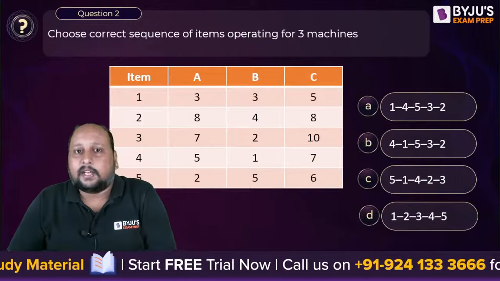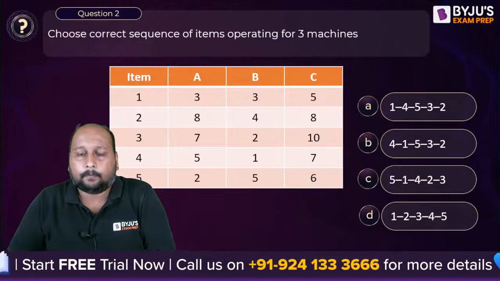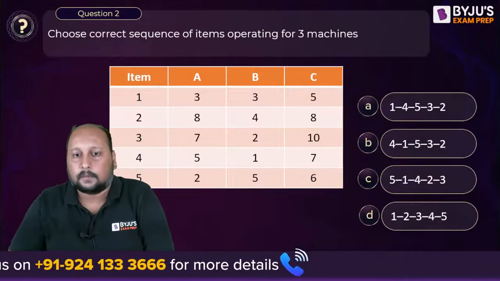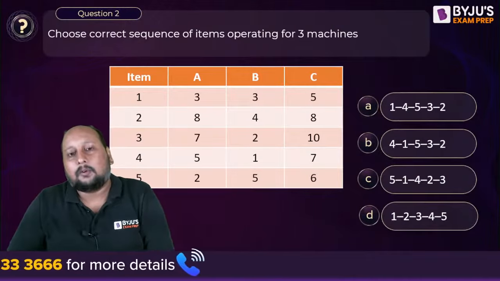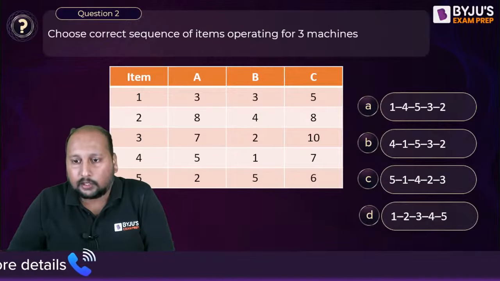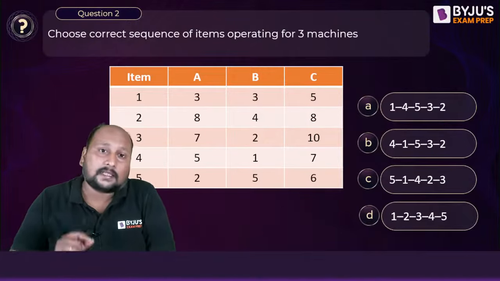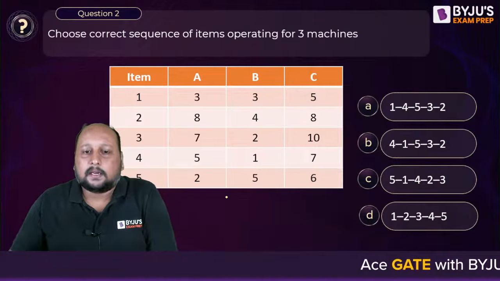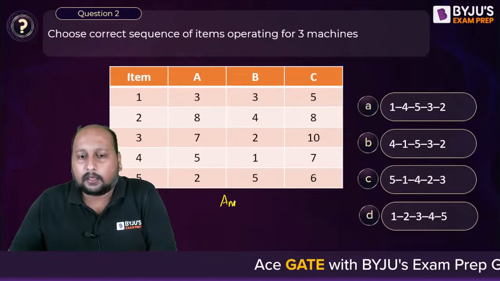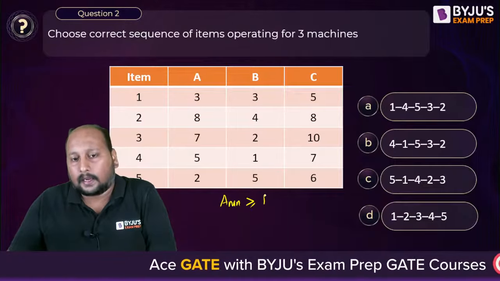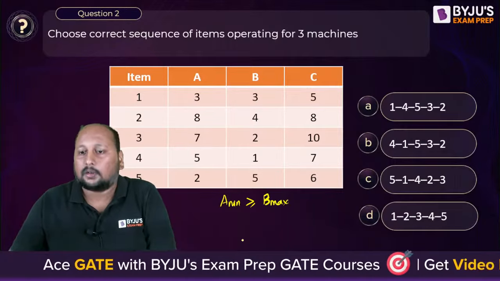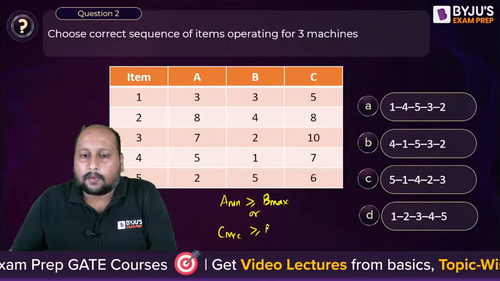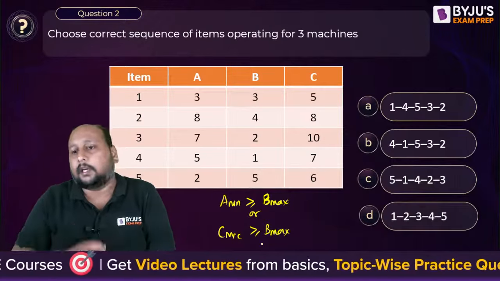Sir, we need to use Johnson's rule, right? We need to use Johnson's rule, but the problem is that Johnson's rule is applicable to 2 machines only. So I'll be converting this into a hypothetical 2 machine problem, but for converting this, there is a condition that needs to be satisfied. The condition is quite simple: the minimum of A should be greater than or equal to the maximum of B, or the minimum of C should be greater than or equal to the maximum of B. Either of these conditions needs to be satisfied.